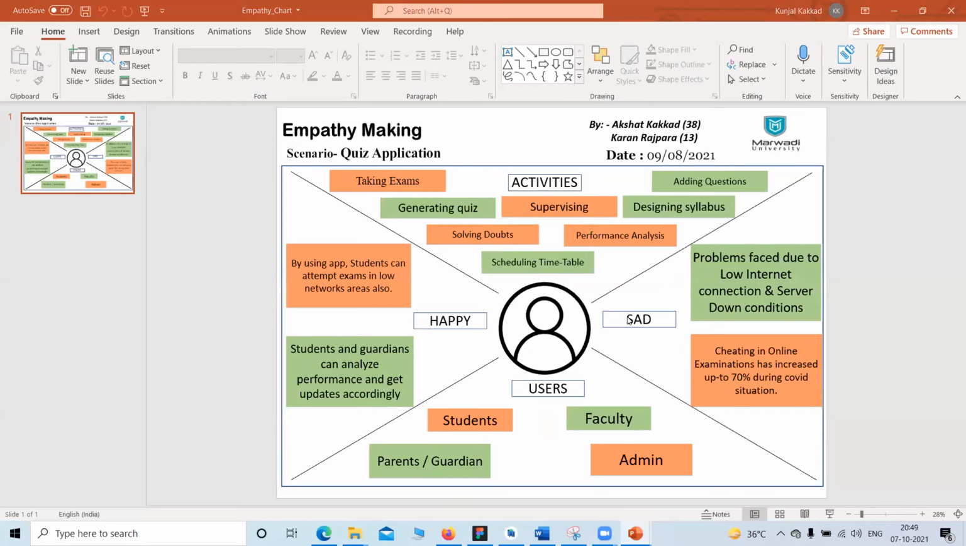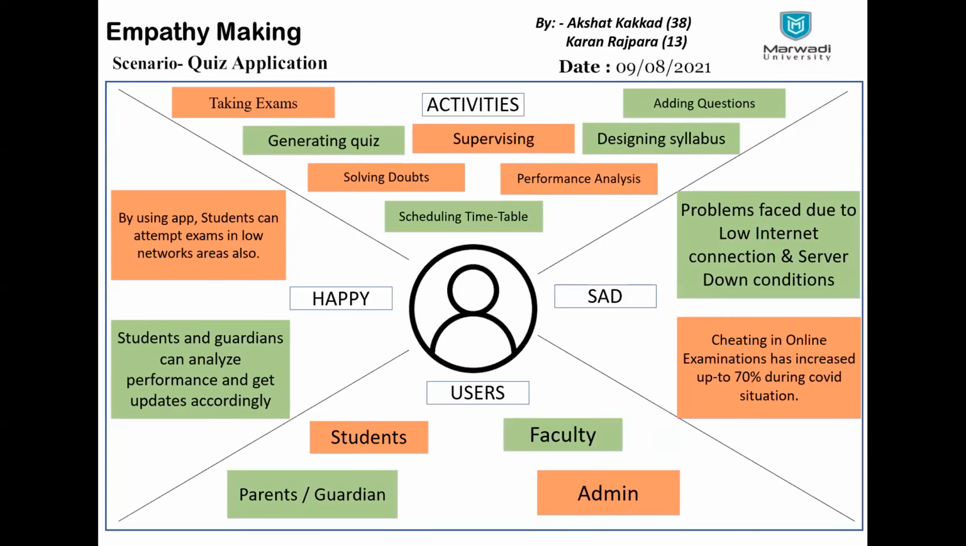Yes, the next thing is the empathy mapping, the empathy chart. We have listed down activities like taking exams, generating quizzes by faculties, supervising quizzes, adding questions, designing syllabus, performance analysis, solving doubts after the quizzes, a discussion forum in the application itself, and scheduling the timetable. The next thing is users like students, faculty, parents, and admin users.